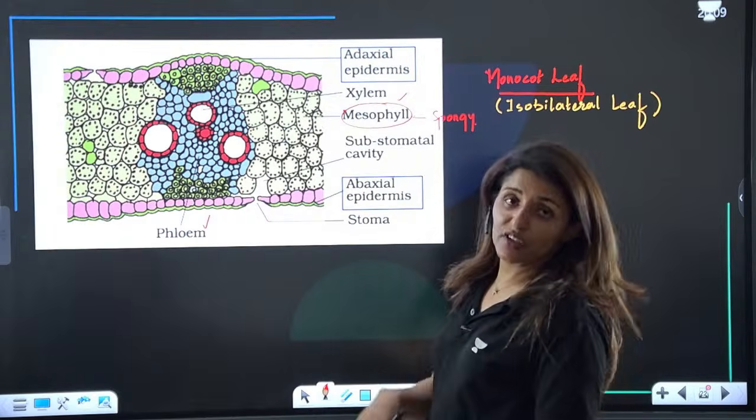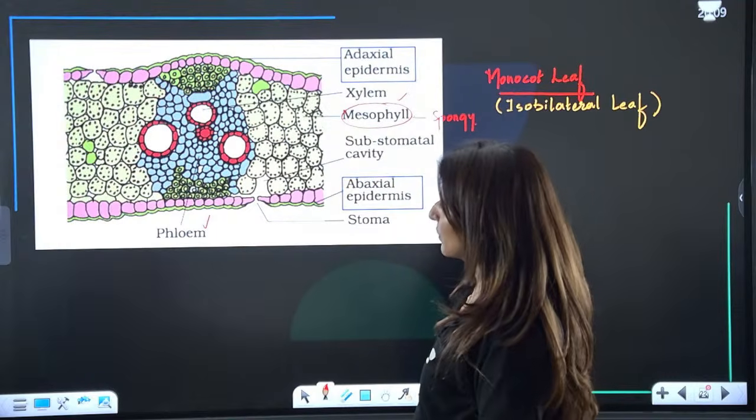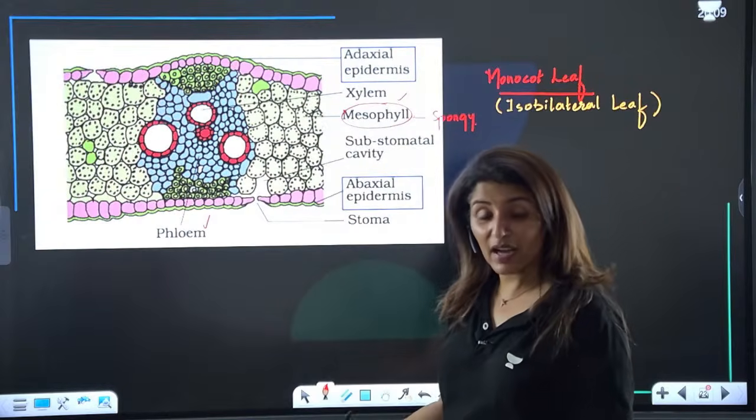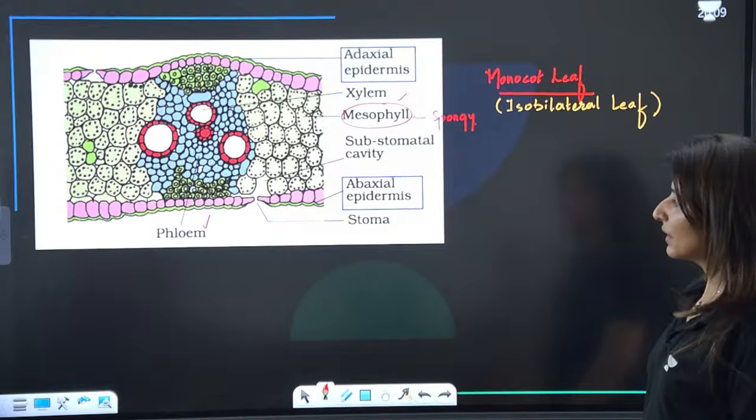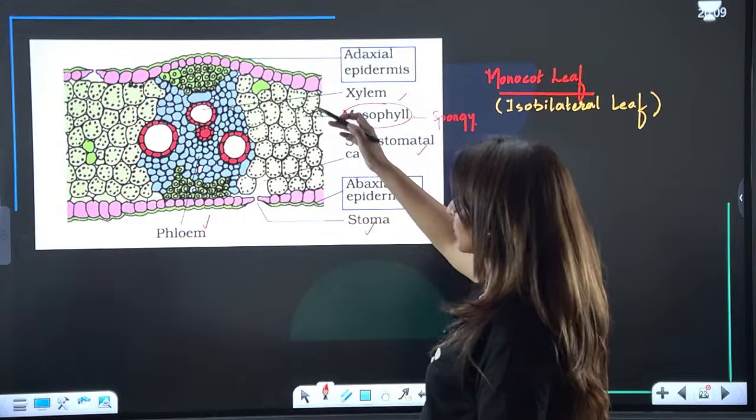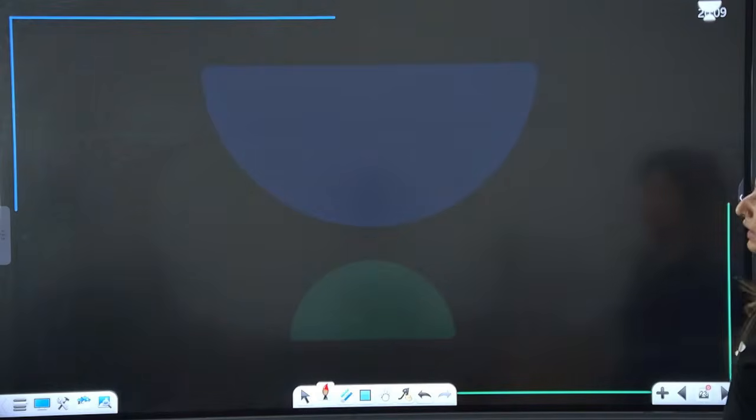It is not differentiated into palisade and spongy. It is only made up of spongy type. Do you see? All cells are similar, so you can't differentiate, hence it is isobilateral. Is that clear? Then there are these substomatal cavities and the stomata on both sides. So this is the structure of monocot leaf.